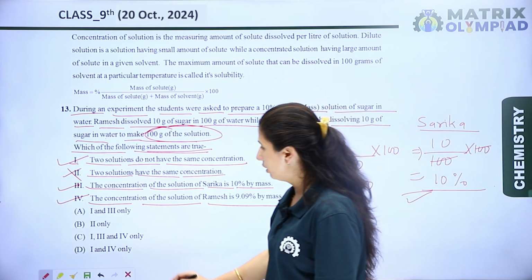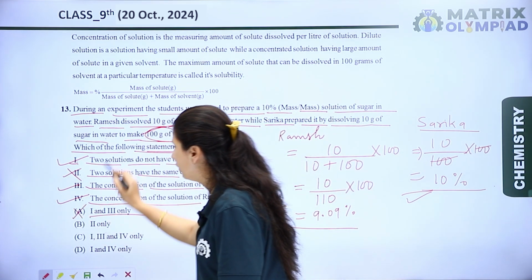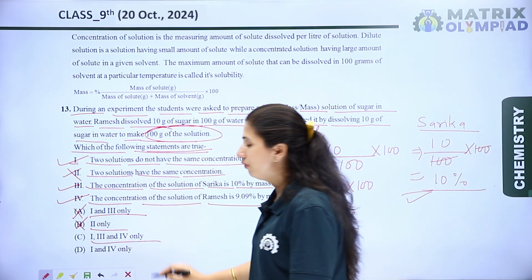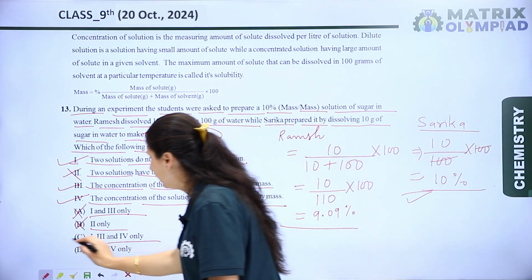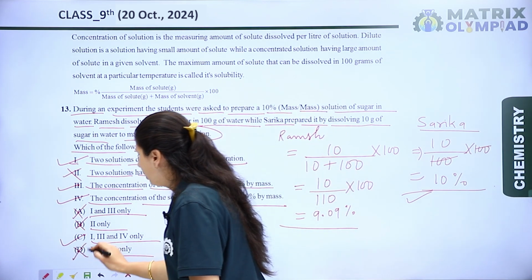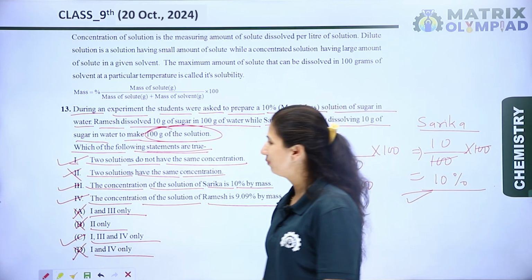Now let's see the options. First and third only, no. First and fourth, second only, no. Third is first, third and fourth only, yes. Next is first and fourth only. So according to this, option C is the right option for this question.